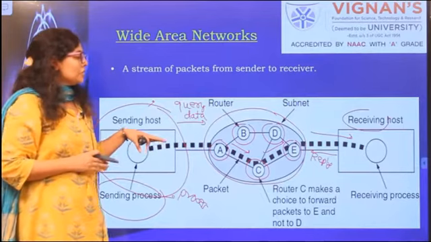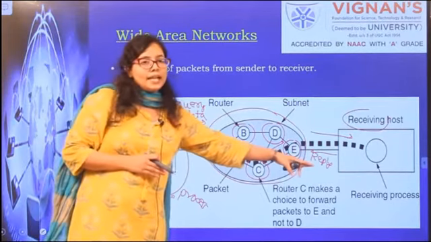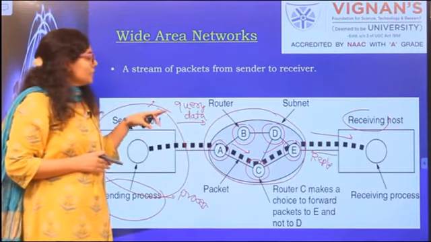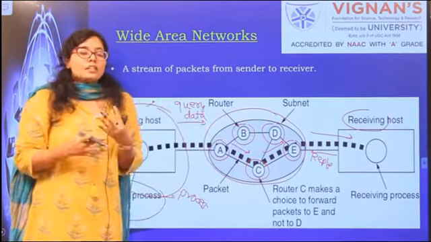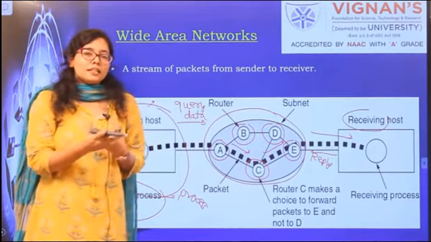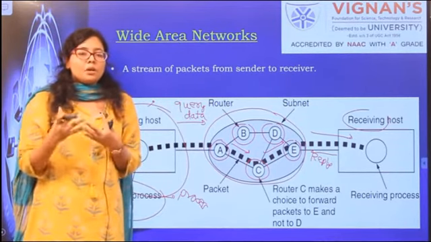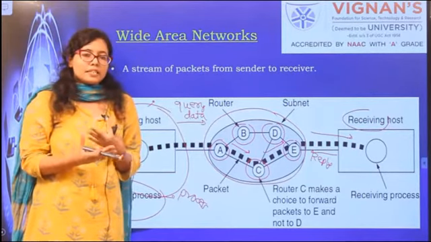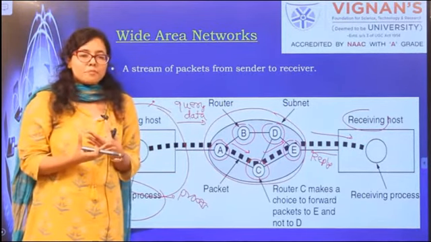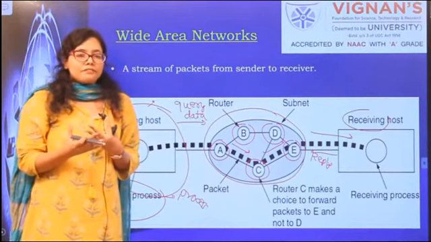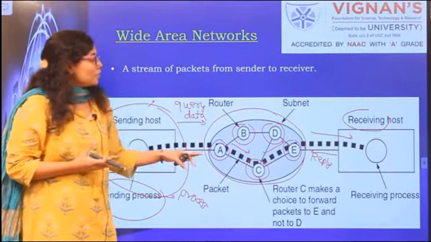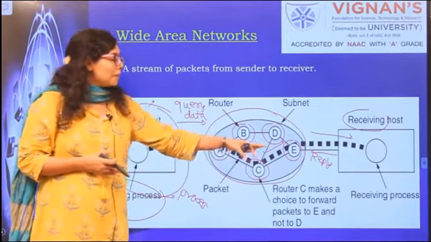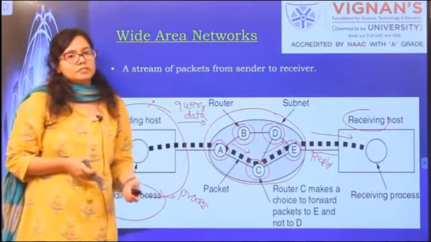You see here, the path that this reply data will follow will not be exactly the same path that the query data was following. Each and every time, the best path is calculated again because it keeps changing depending upon the number of devices connected, the number of devices communicating, and the traffic. So the path of the query data from sender to receiver will not be exactly the same as that of the reply data.